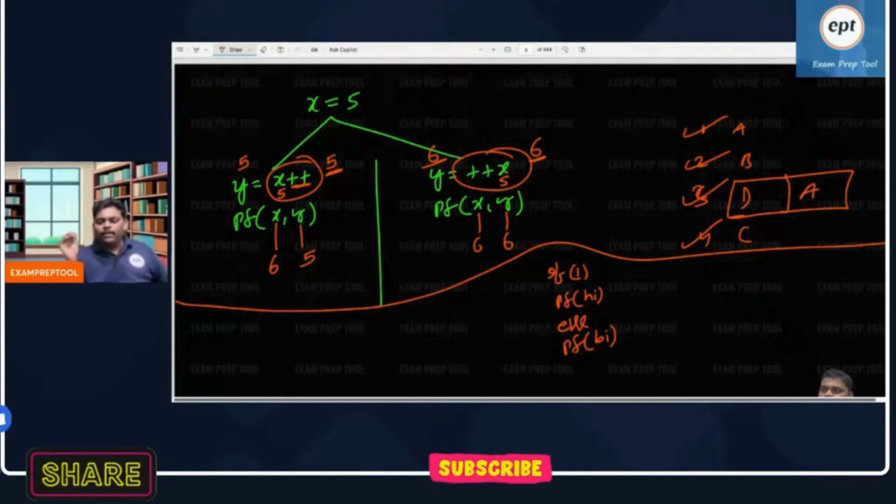Can you say what it will print? If 1, print high, else print bye, what will it print?